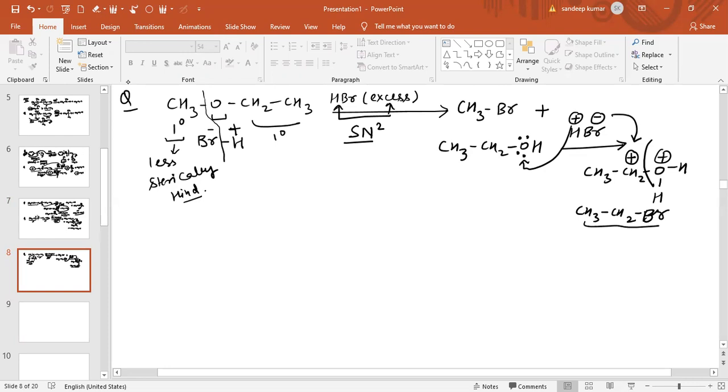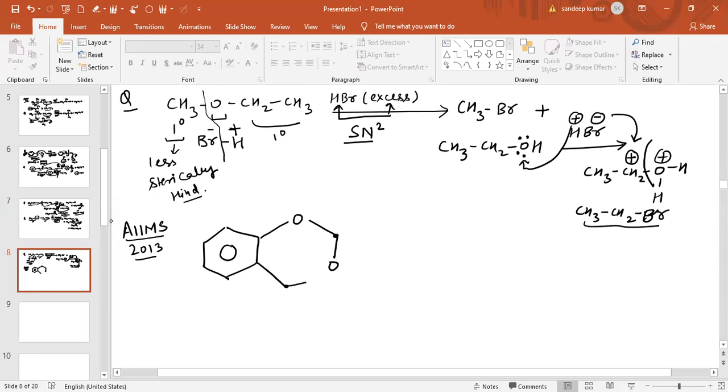Now see another question which has been asked in AIIMS 2013. Again the question is related to cleavage of ether. I am going to discuss the question. The compound given is benzene, and at this position an oxygen group is there, and also one carbon, then again one oxygen, and this is the carbon.